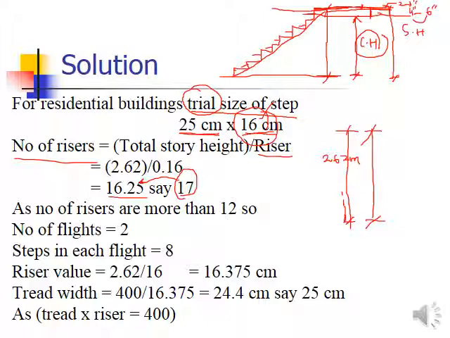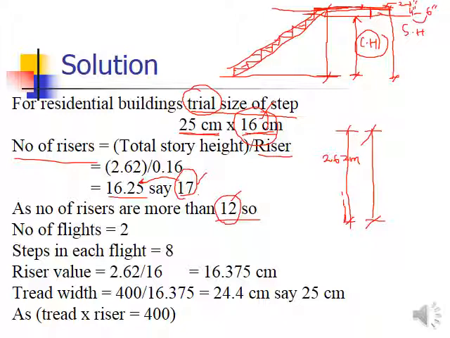As the number of risers is more than 12, and as in the recommendations and requirements of a good staircase we have discussed, the number of steps in one flight should be a maximum of 12 and a minimum of 3. So it comes out to be 17 total steps. If this is the case, then you have to divide the number of steps into 2 flights at least.